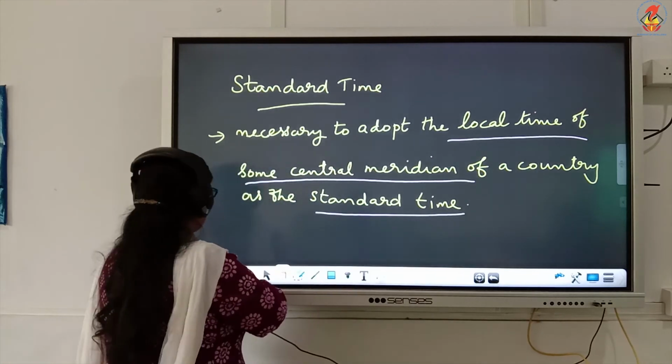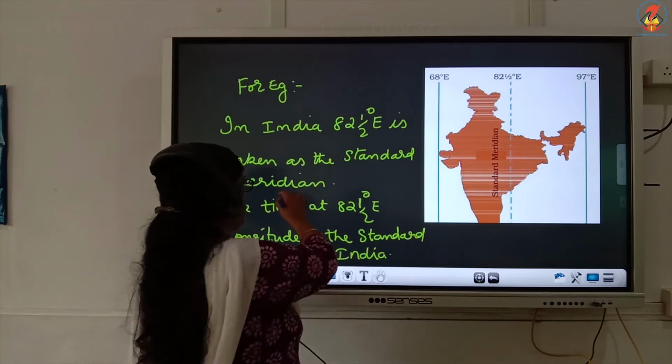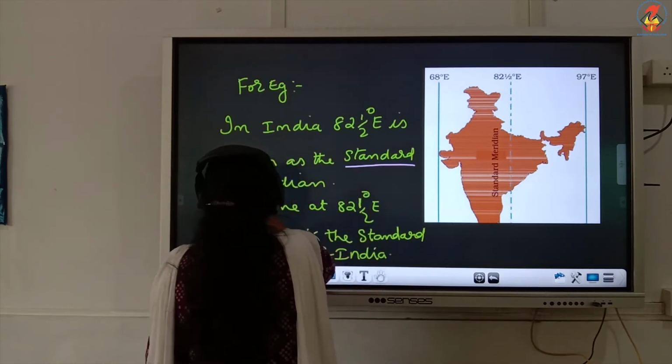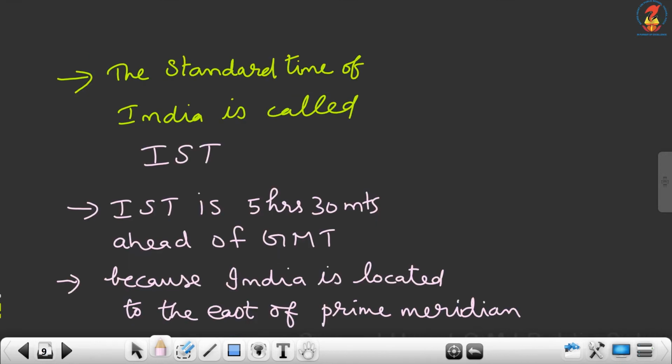That is called the standard time. For example, in India, 82.5 degrees east is taken as the standard meridian. This is the standard meridian of India. The time at 82.5 degrees east longitude is the standard time of India, called IST.